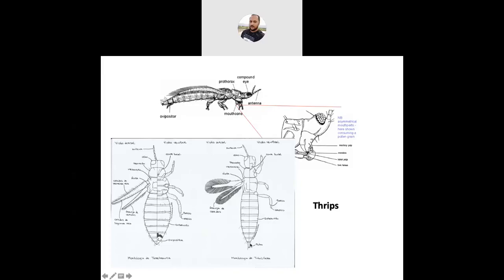First one is appendicular ovipositor, present in Terebranthia, absent in Tubulifera. At the end of the abdomen, it is not a tube-like structure in Terebranthia. It is a tube-like structure in Tubulifera. Cross veins are present in Terebranthia, but absent in Tubulifera. So these are the characters under the suborders Terebranthia and Tubulifera. This is the brief characters under the order Thysanoptera.